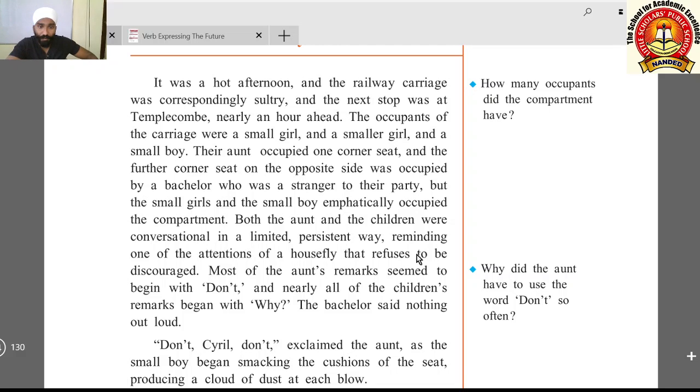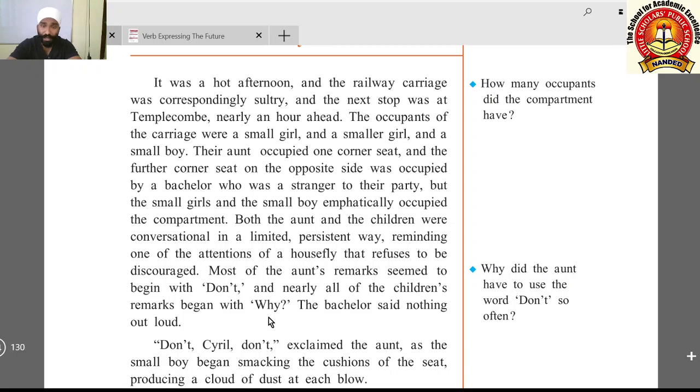Now, reminding one of the attentions of a housefly that refuses to be discouraged. Most of the aunt's remarks seemed to begin with don't, and nearly all of the children's remarks began with why. Here, children are doing mischief, and the aunt is saying to them, don't do this, don't do that.